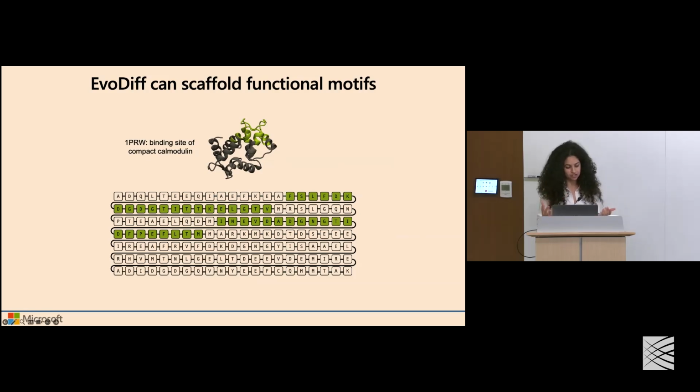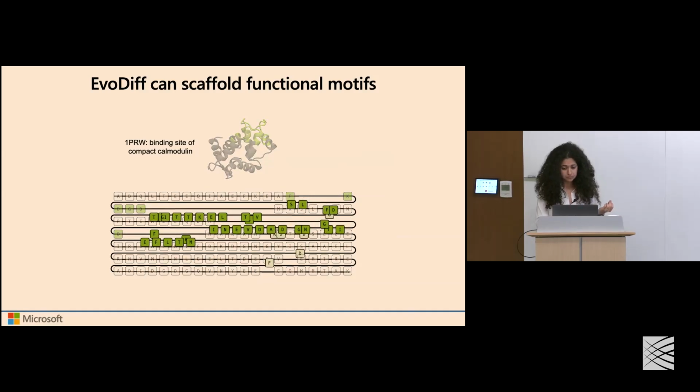And so what we can do is leverage our discrete diffusion framework to consider a protein example, where what I'm highlighting here in green is a functional motif that specifies a binding site of this protein. And we can keep that portion fixed and then take out all the other residues of the native protein.